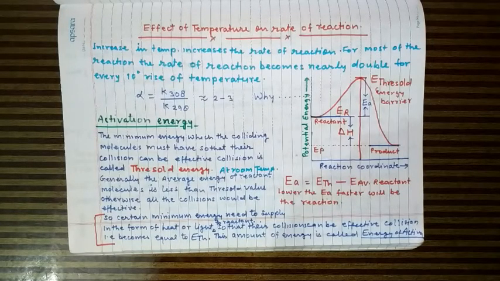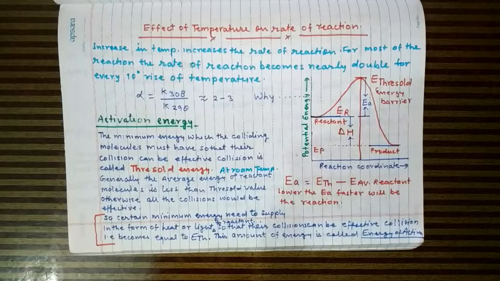It is not always necessary that all the collisions can result in the bond breaking in the reactant molecules, that is the formation of atoms, and then the atoms react to form the product, because for every reaction there is a certain minimum energy requirement, and if the reactant molecules are not having that minimum amount of energy at the time of collision, then their collision cannot be an effective collision.